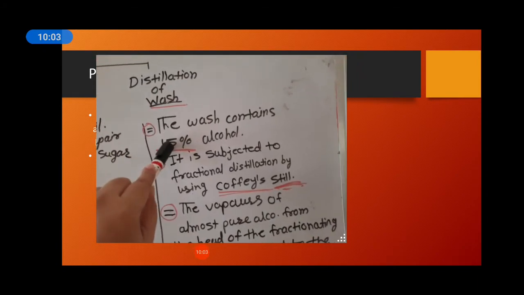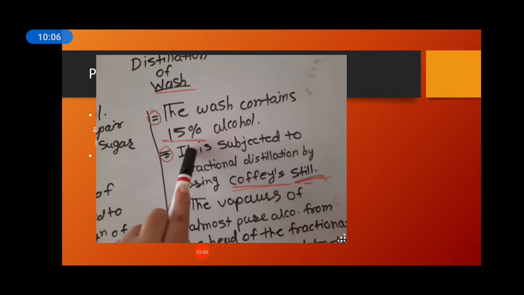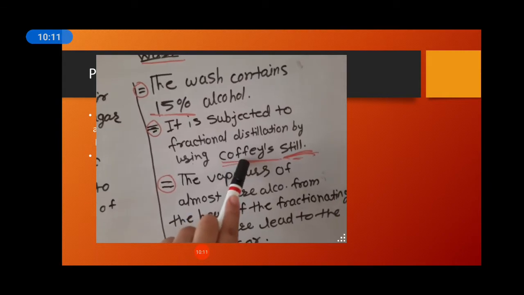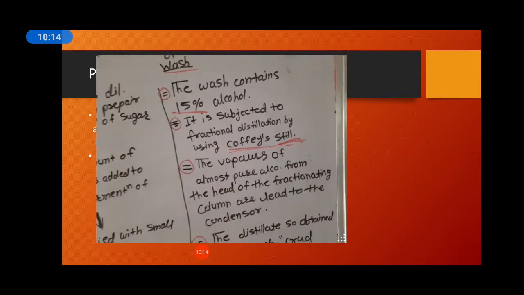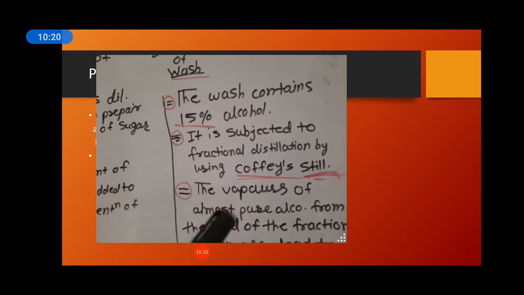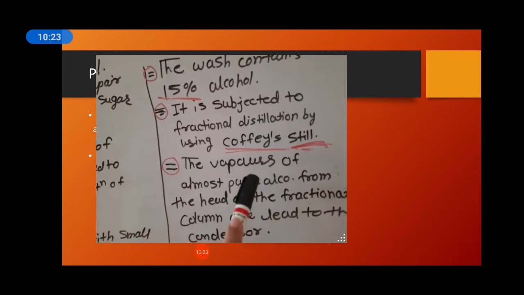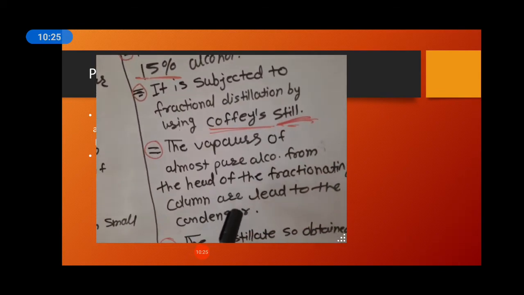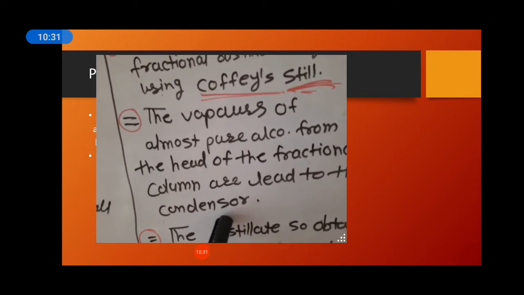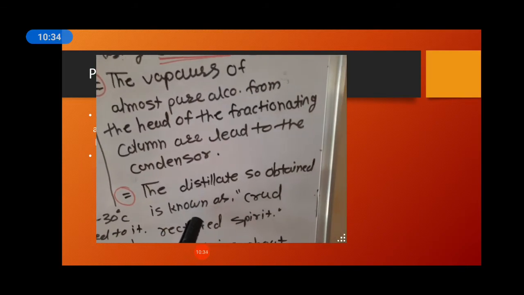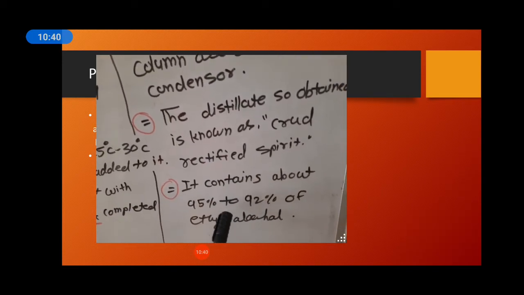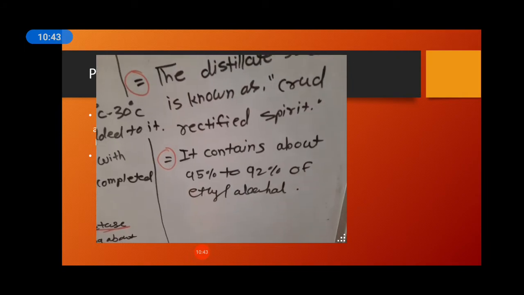Distillation of wash. Okay, the wash contains 15% of alcohol in it. It is subjected to fractional distillation by using the Kestner still. It is a different apparatus which we use for the distillation of the wash. It is called the Kestner still. The vapors of almost pure alcohol from the head of the fractionating column are led to the condensation. The distillate so obtained is known as the crude rectified spirit. It contains about 92% to 95% of ethyl alcohol.